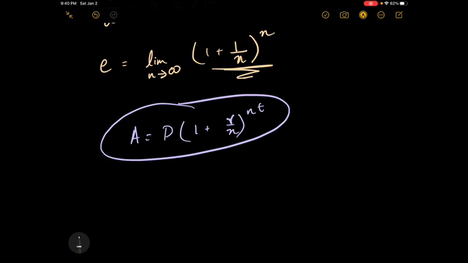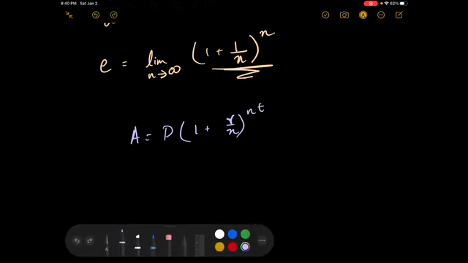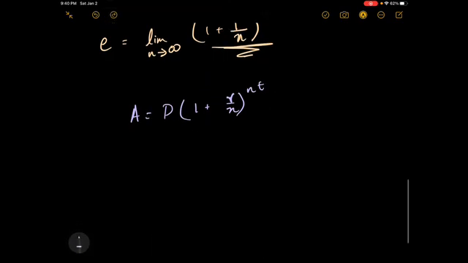Well, e falls in very similar to this equation. Let's say that you started off with exactly $1 in your account, and you go to a bank where they're actually doubling whatever you started off with. Whenever you're doubling, that means that the rate is going to be 100% of whatever you started off with, not 4%, not 10%. It's 100%. So you start off with a rate of 1, or 100%.